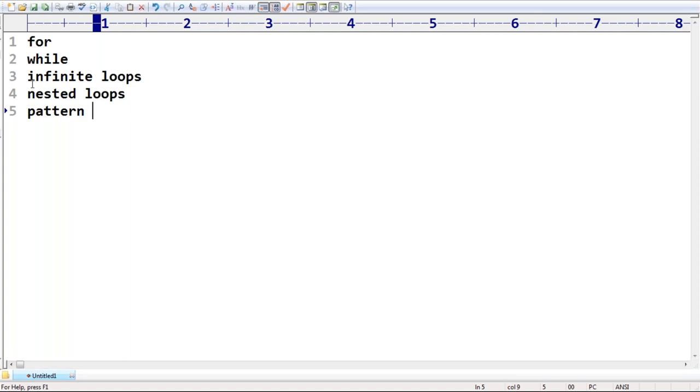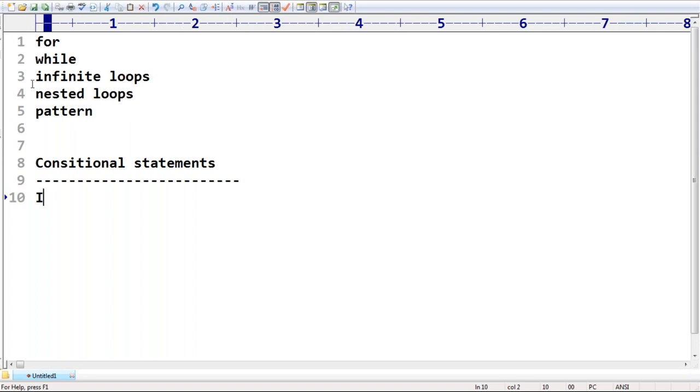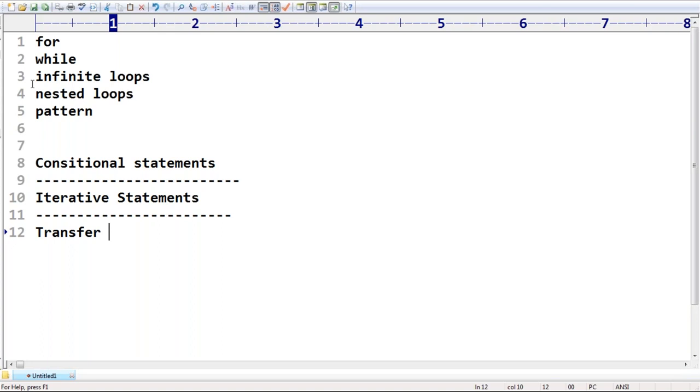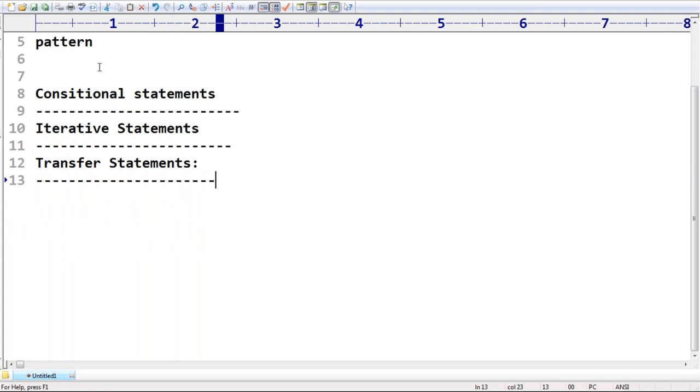Up to this point, we have already covered conditional statements: if, elif, else. After that, iterative statements were also completed. So what is the next one? Transfer statements. Are you getting what we need to discuss next?